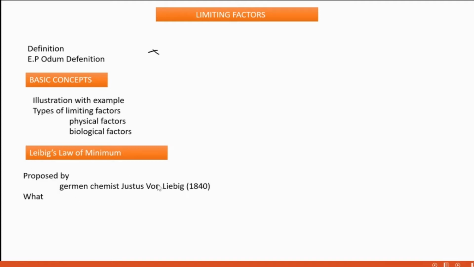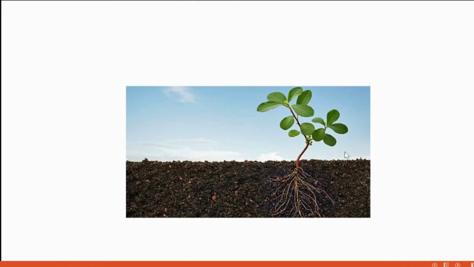It was proposed by a German chemist, Justus von Liebig, in 1840. What is this law telling? Consider a plant that requires 3 grams of nutrients for proper growth, but it is getting only 1.2 grams. That means it is not sufficient with respect to that particular nutrient.